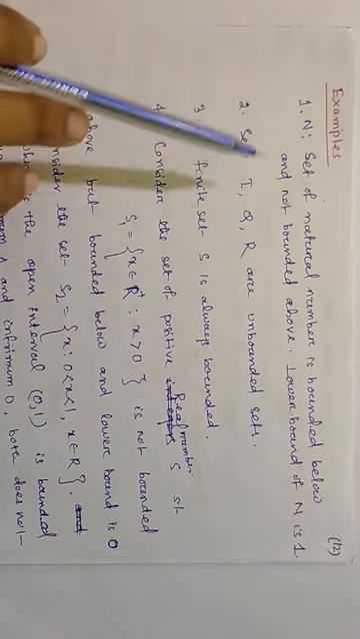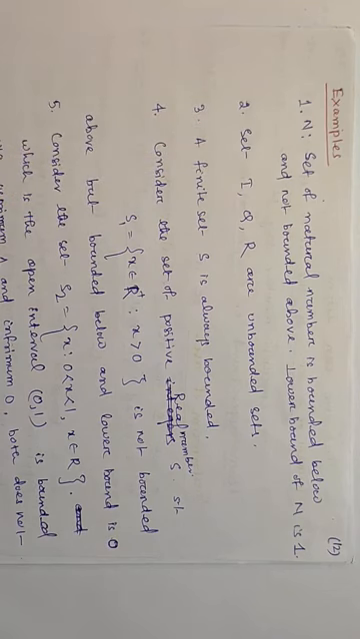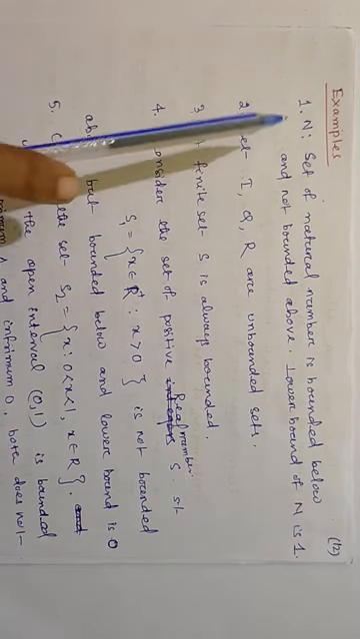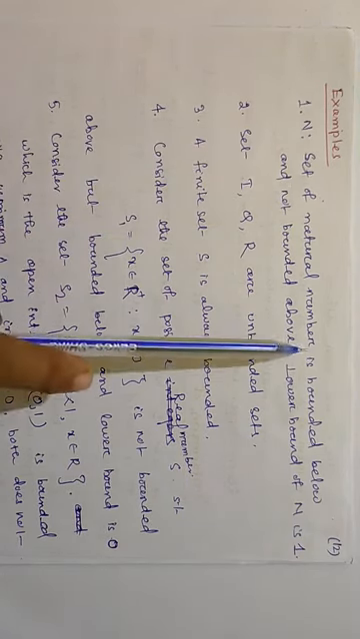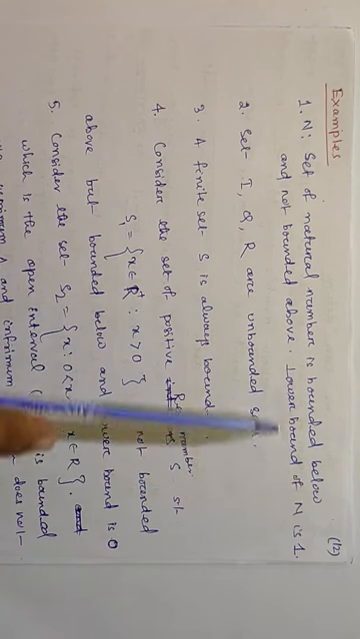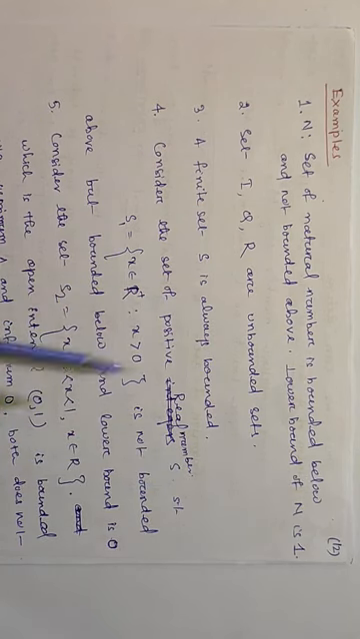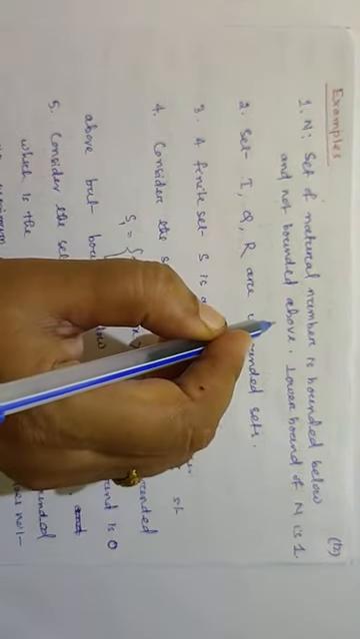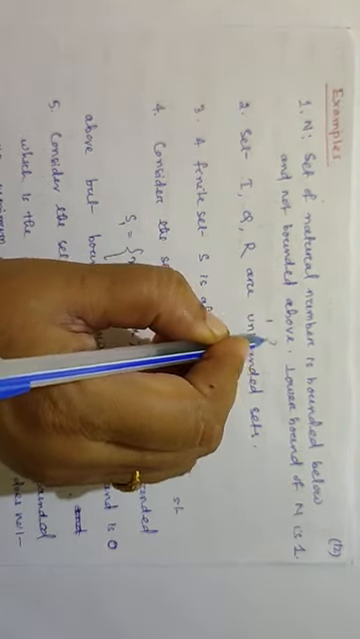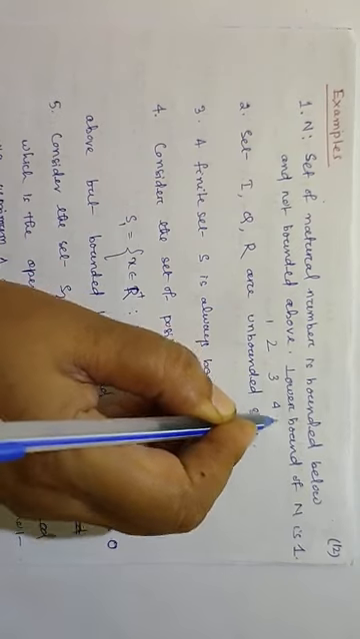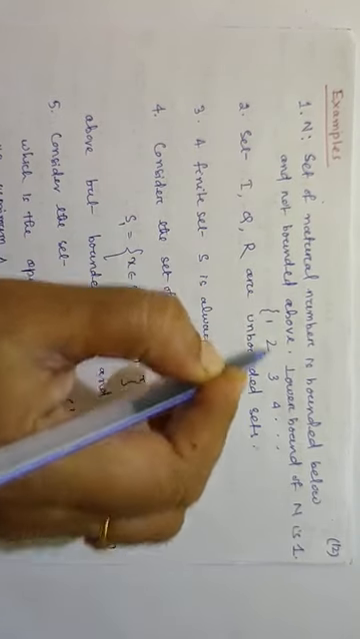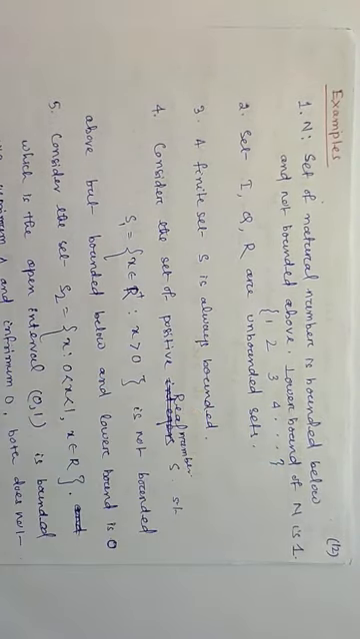Look at a few examples of boundedness and supremum and infimum of various sets. Consider the set of natural numbers N. Is the set of natural numbers bounded below? What is the set of natural numbers? It is 1, 2, 3, 4, etc. This is the set of natural numbers.